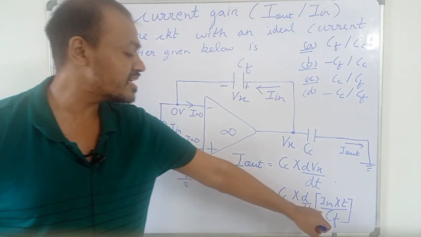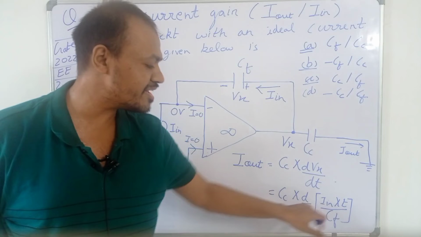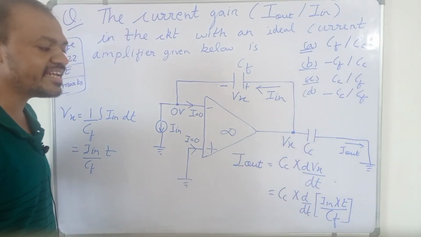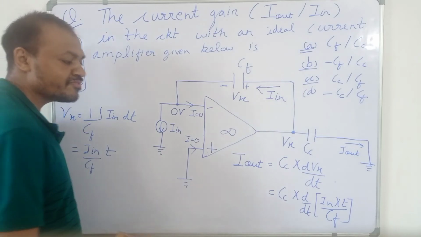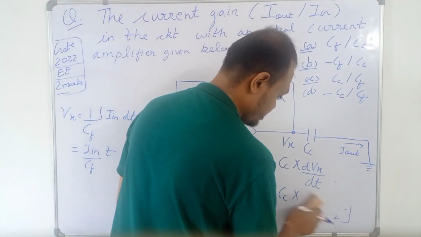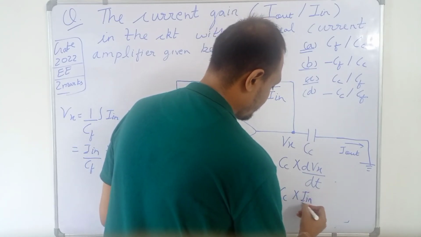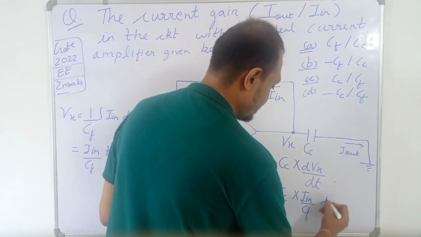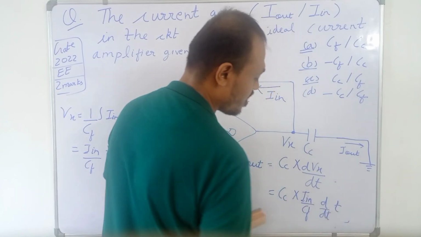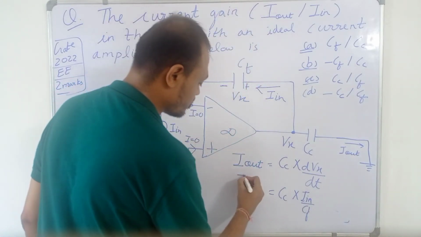Now I in and Cf are constant, so they will come outside. Then d by dt of t will be equal to 1 only. So we can write this as Cc into I in upon Cf, and d by dt of t is obviously 1, so we can remove it. So this is equal to I out.